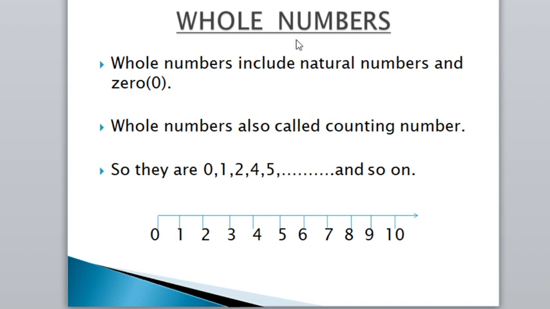So here we have to place the whole numbers, and we know that whole numbers start with 0. So here we will place 0, 1, 2, 3, 4, 5, 6, 7, 8, 9, 10, and again we can extend this number line, but here we placed till 10 only. And we know that 0 to 10, all these numbers are called whole numbers.